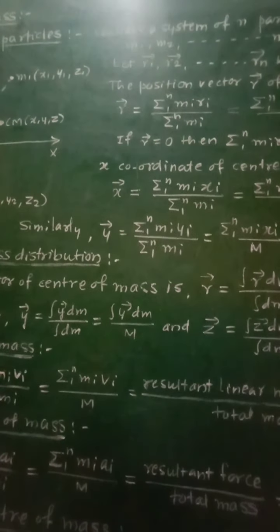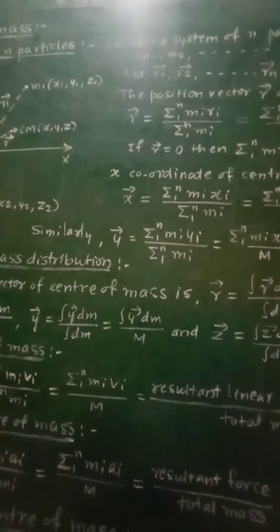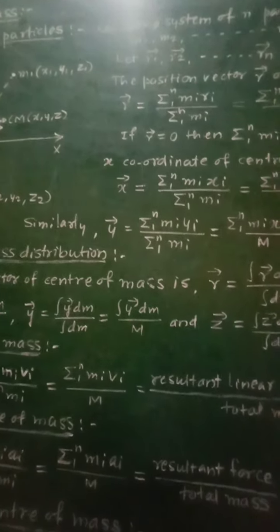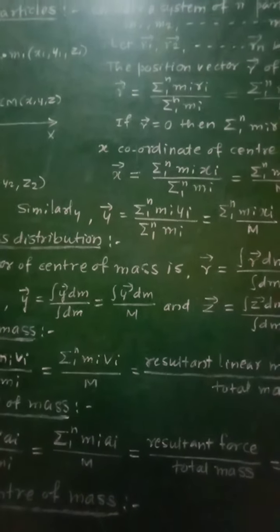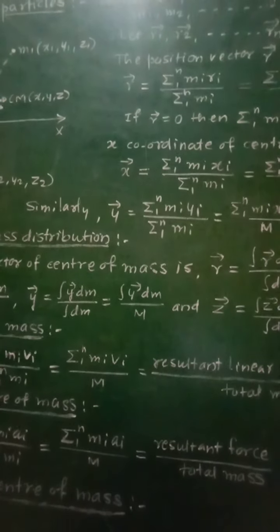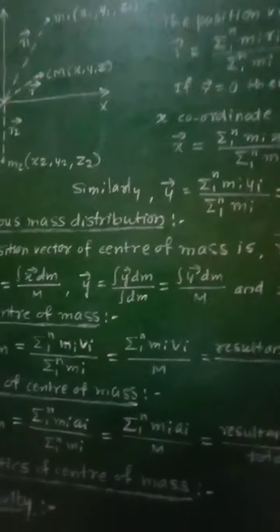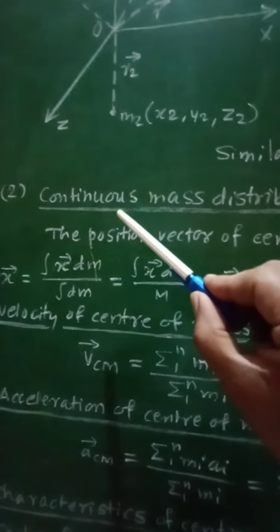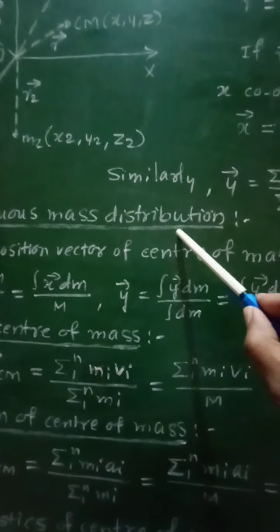Now, if we consider these x, y and z, it will represent the coordinates of the center of mass for the system of n particles. Now, let us see the second, that is continuous mass distribution.